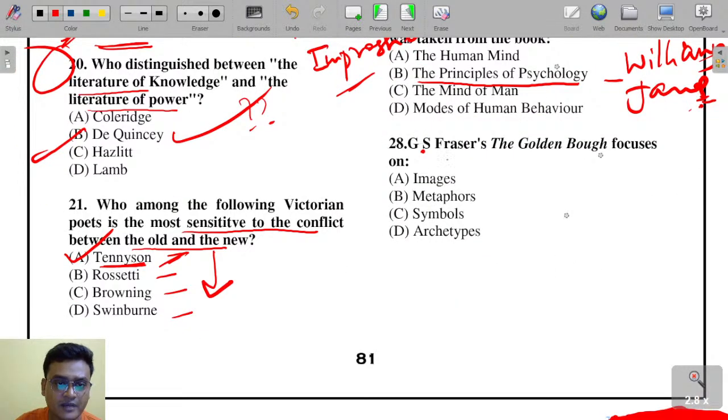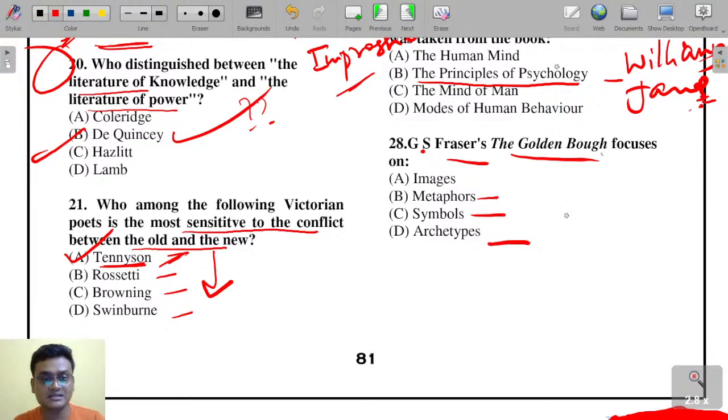J.G. Frazer's The Golden Bough, the famous work, focuses on images, metaphors, symbols and archetypes. So here Frazer is actually an archetypal critic. I have already given the clue that he is an archetypal critic.